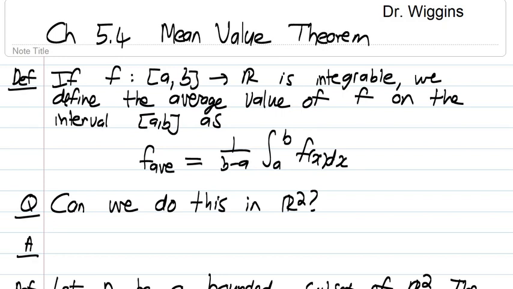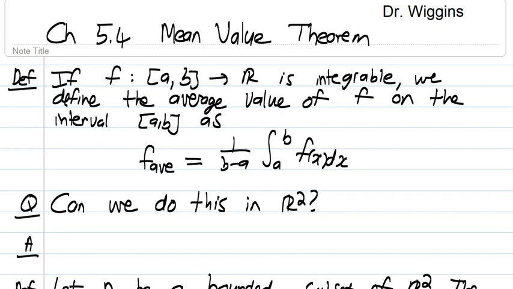If f is a function on a closed interval from a to b to R and it's integrable, we define the average value of function f on the interval from a to b as follows. It is the integral from a to b, and then we divide it by b minus a.